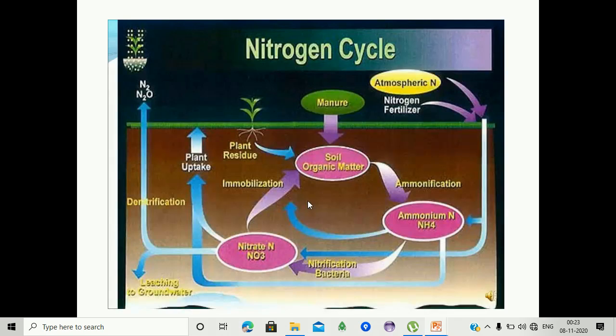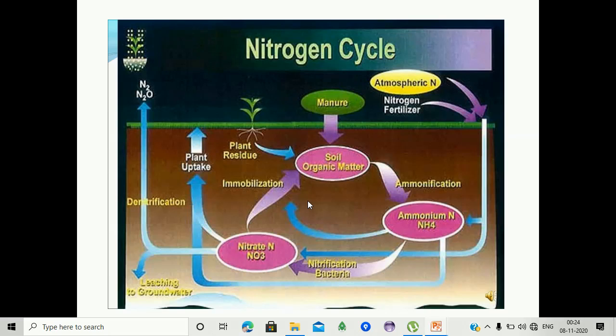Here we are observing the nitrogen cycle. Atmospheric nitrogen or nitrogen fertilizers enter into the soil. After that they are converted into ammonium by the nitrogen fixing bacteria.